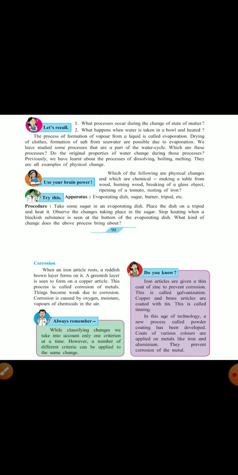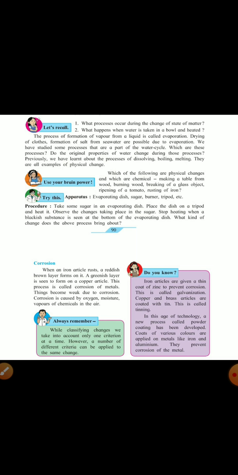Now, corrosion. Let's see what you mean by corrosion. When an iron article rusts, a reddish brown layer forms on it. A greenish layer is seen to form on copper article. This process is called corrosion of metals. So you can just mark that definition there.